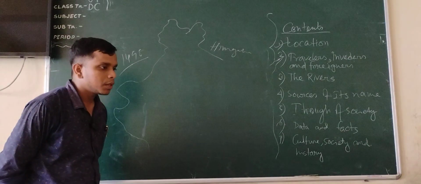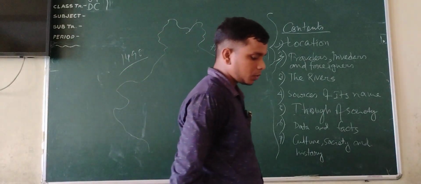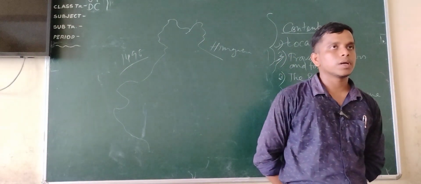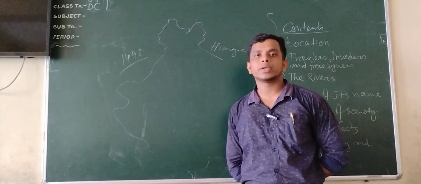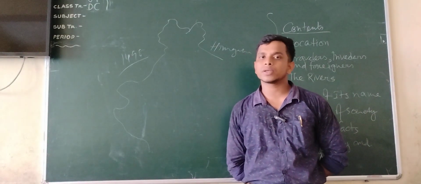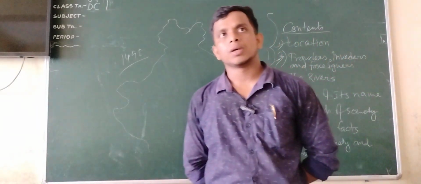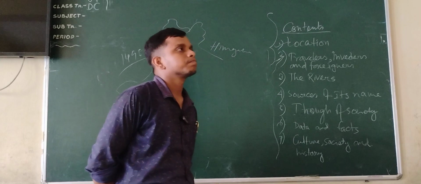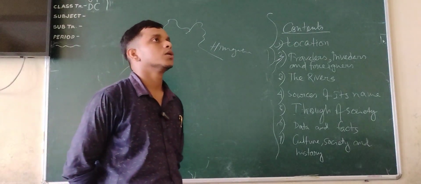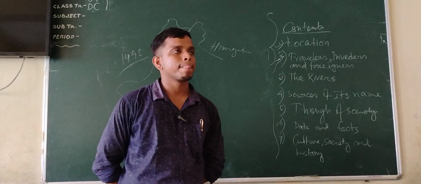And foreigners, the people who came to India to know India, to learn India, to stay in India. Many foreigners came to India and stayed for many years. Some of them took their writings with them. Huan Tsang is one of them.